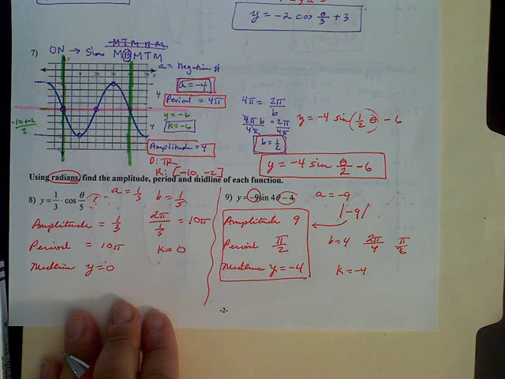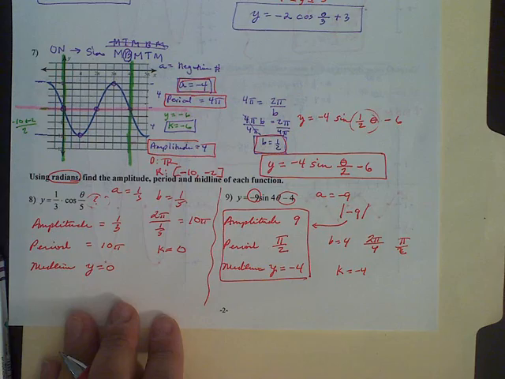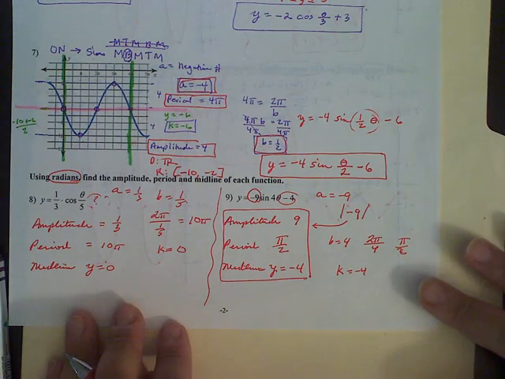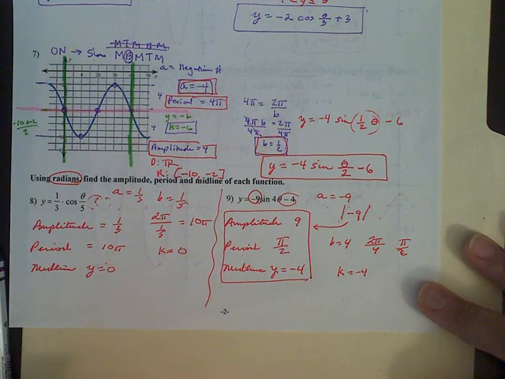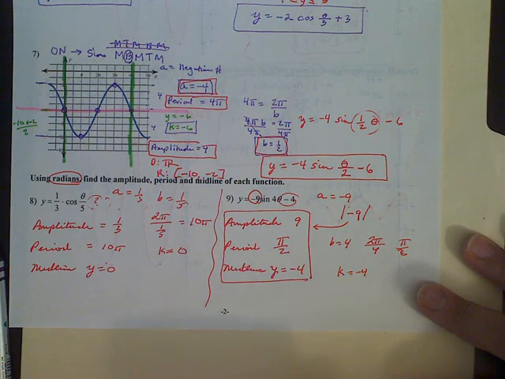The new part of this was seeing when a is -1, or a negative value. It has to do with the direction of your graph, where it starts. Well, it's always going to start on or off, but then you have to ask yourself, is it going up or is it going down? Because that's going to determine whether your A is positive or negative.